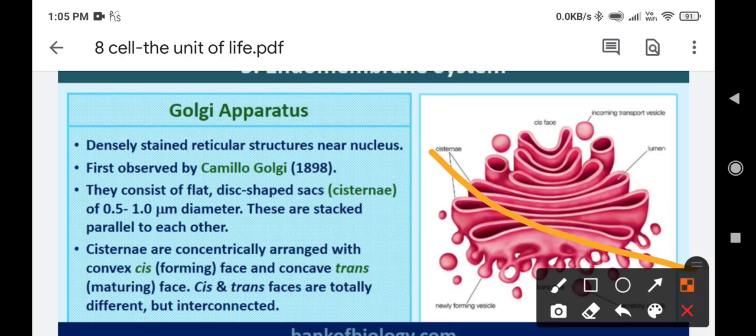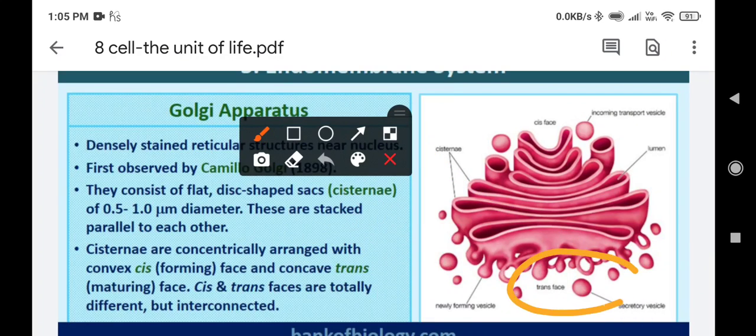If you look at this, this is the cis face, which is also known as the forming face, and this is the trans face or maturing face. All these disc shaped structures are known as cisternae. Cisternae have a cis and a trans face.